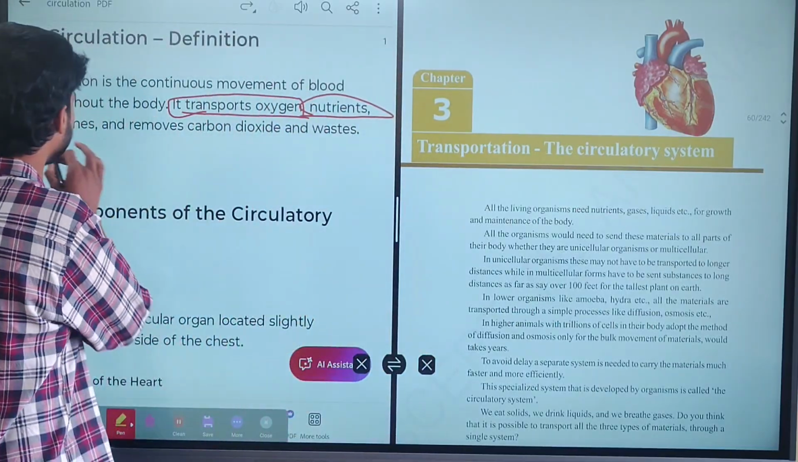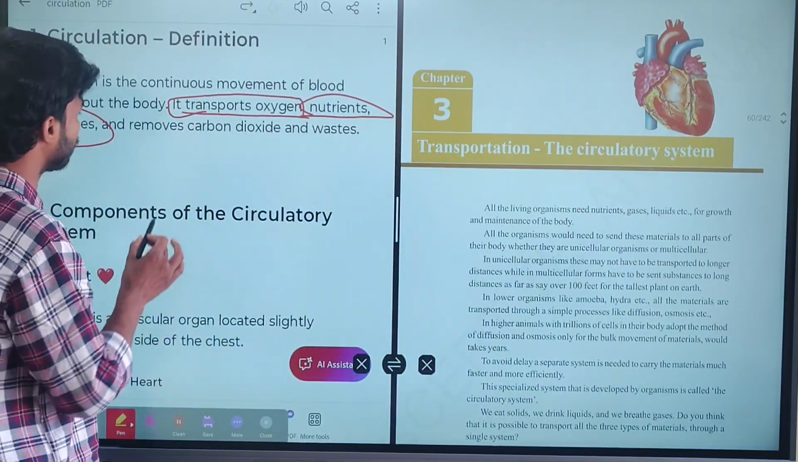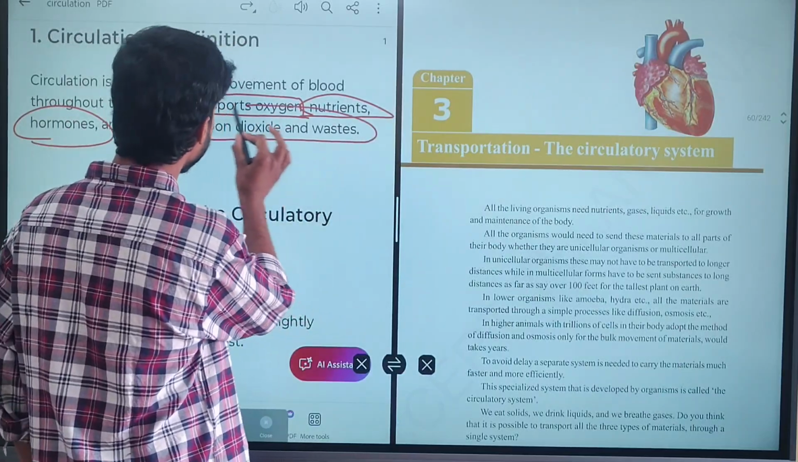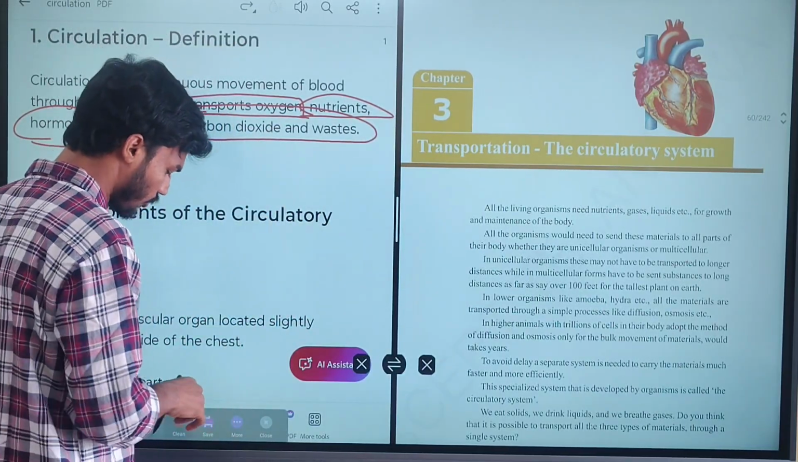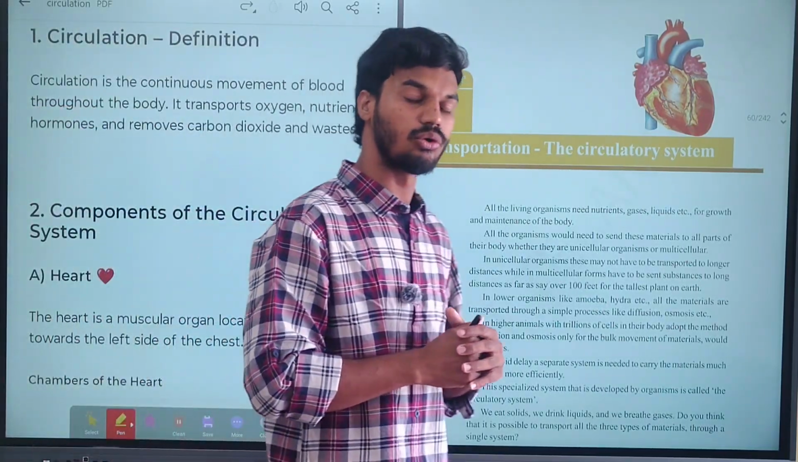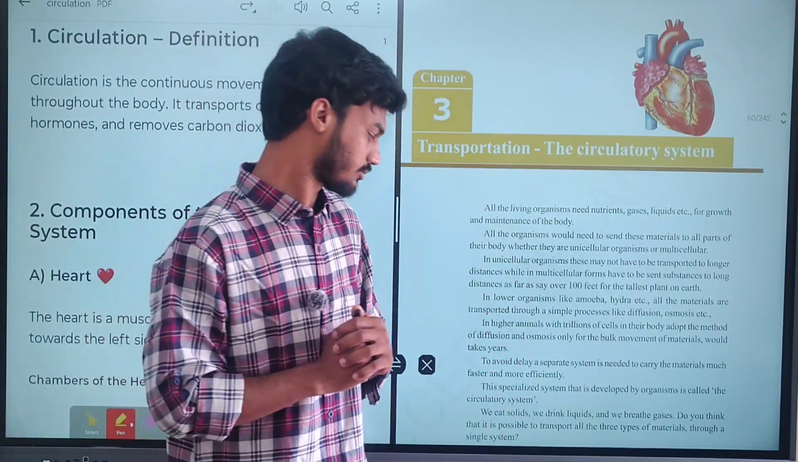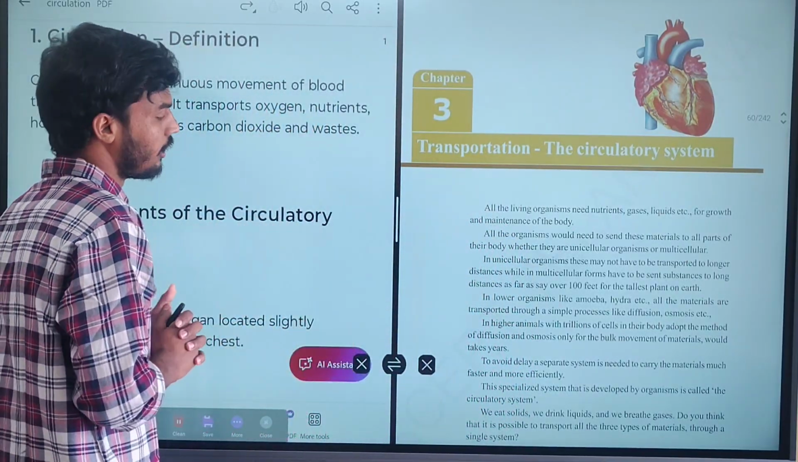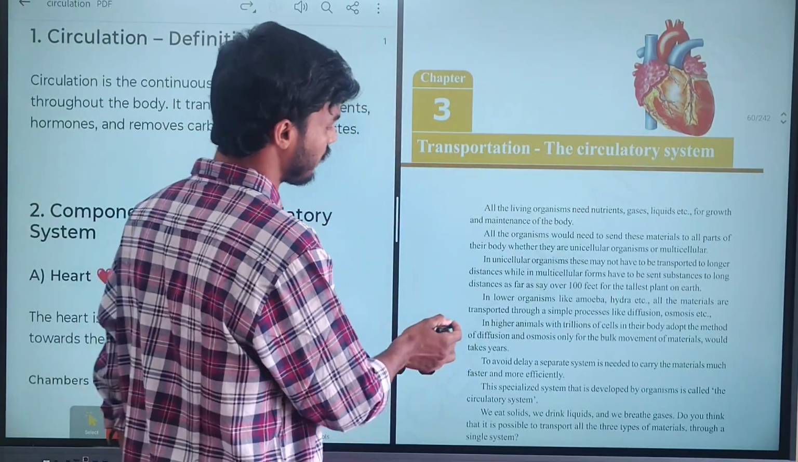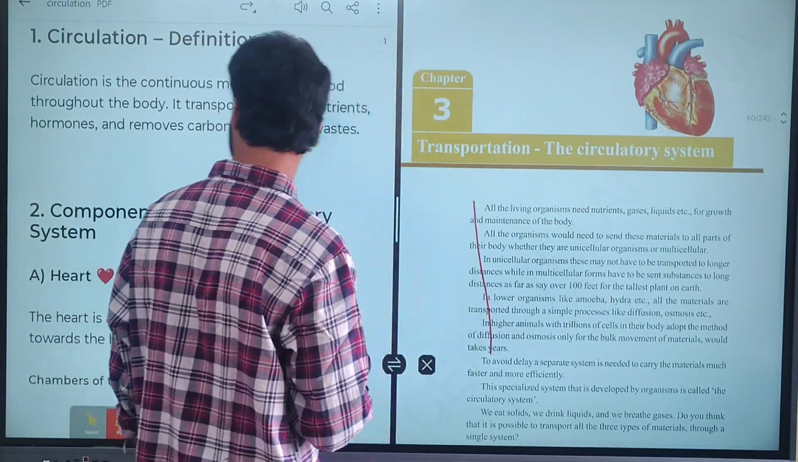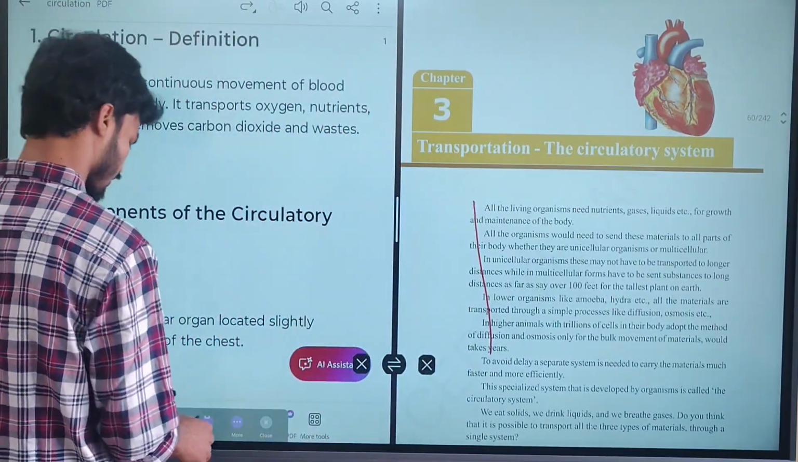Then coming to hormones. Hormones are also transferred. Then the blood will collect the carbon dioxide and wastages and remove them from our body through excretion and through filtration that occurs in the kidneys. Clear? In this chapter we are going to discuss in detail the process of the circulation system and everything.